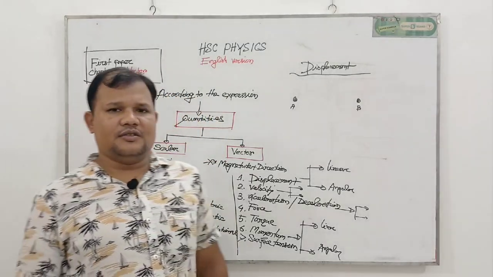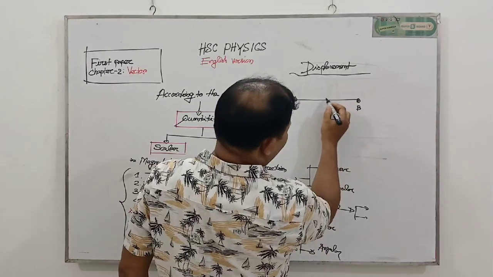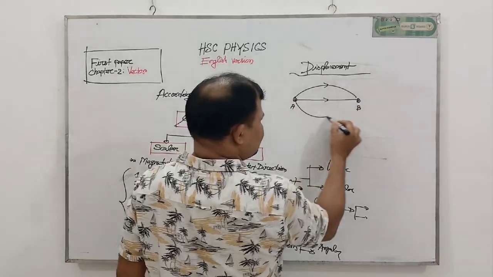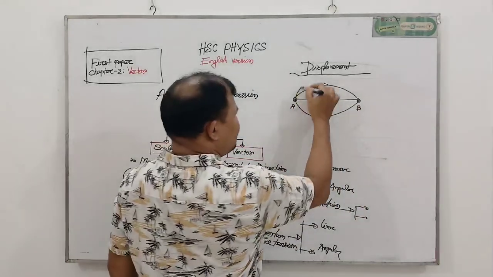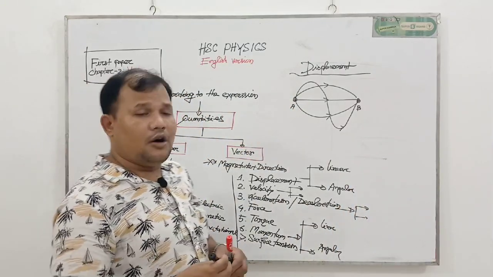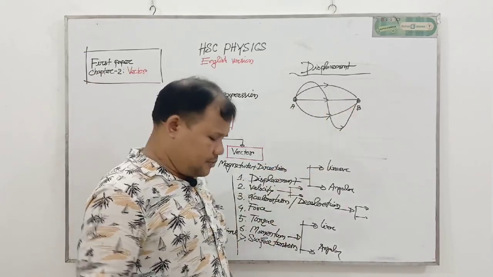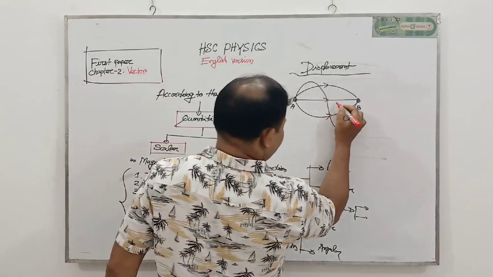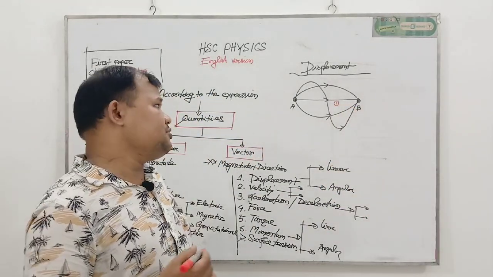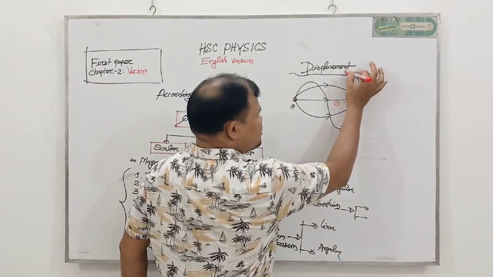The person or object has a lot of options. This person can move from A to B following this direction, or this direction, and also this direction, and the third one is this. Here there are many options for this person or body to go from A to B. If this person follows path number 1, it will be the shortest distance between A and B, and this shortest distance is called displacement.